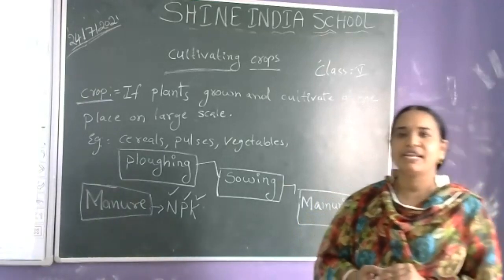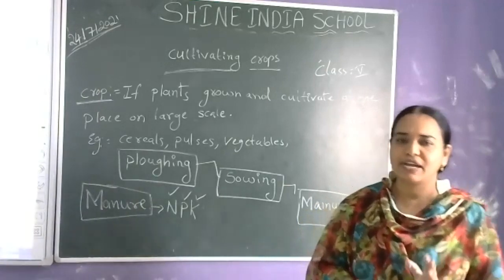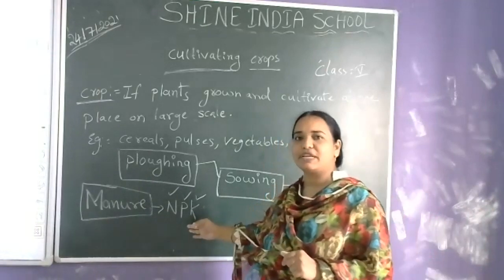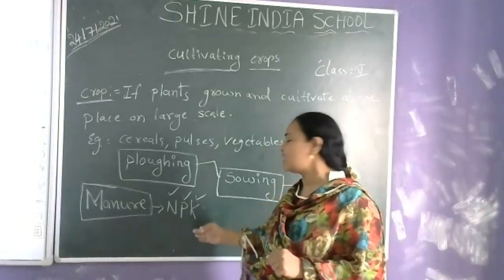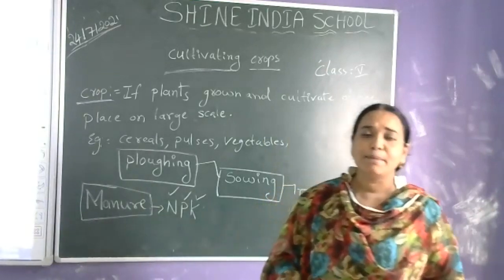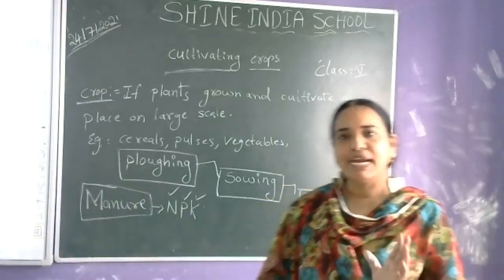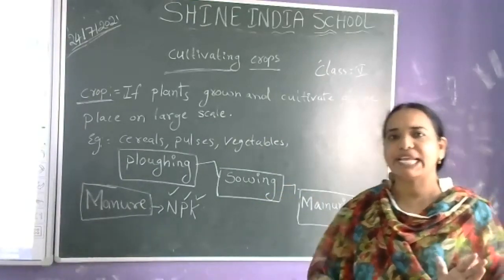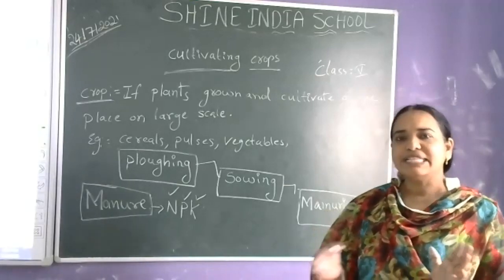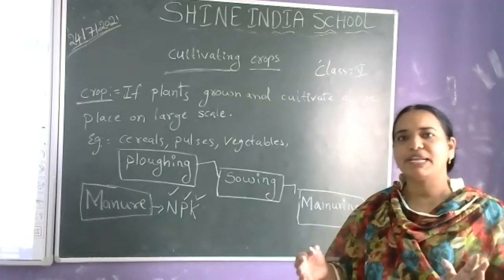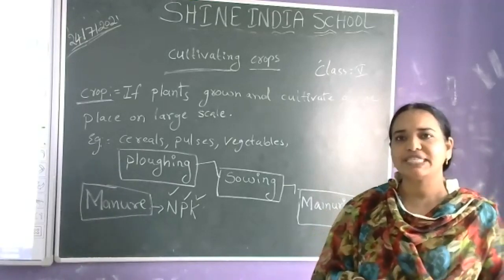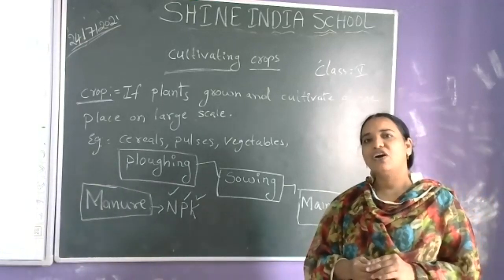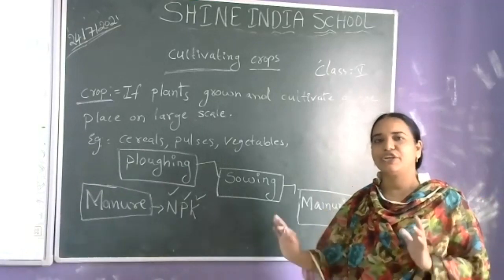From that natural fertilizer, the crops get the NPK. These are the important nutrients which crops require. N means nitrogen, P means phosphorus, K means potash. So manure is the combination of dead plant bodies and animal excreta. This combination forms a good fertilizer. It is a natural fertilizer and is also called an organic fertilizer. It is very rich in nutrients.